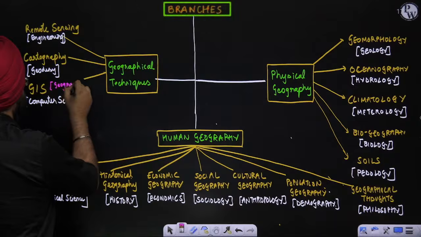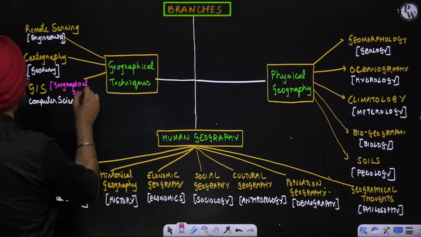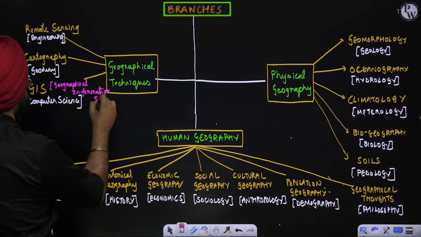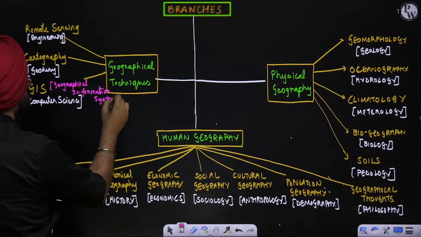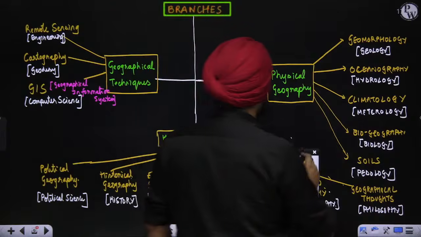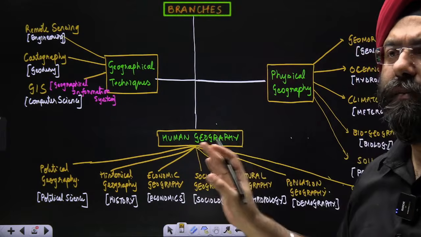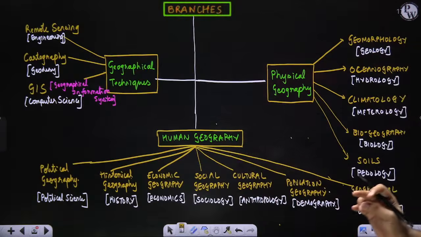Geographical Information System. Clear? Have you written these? Quickly write it down. I'll explain all these things to you, don't worry.